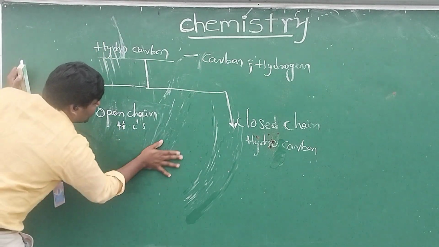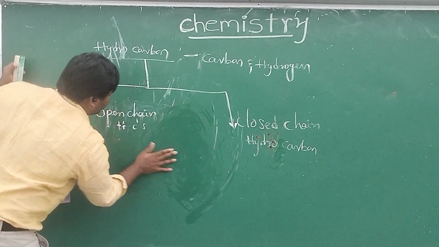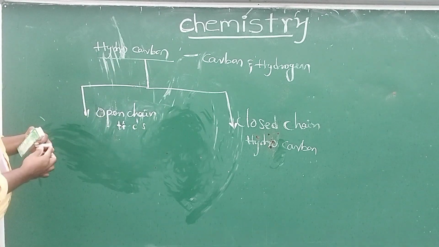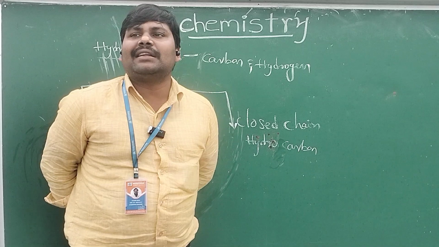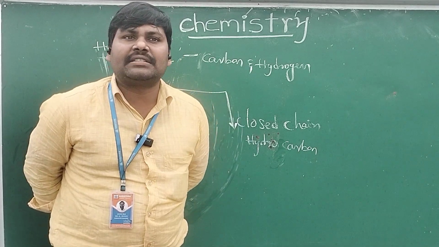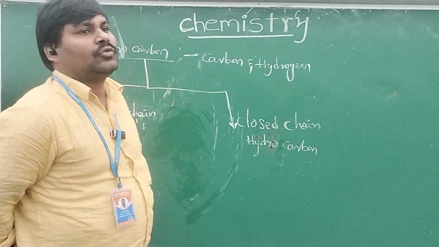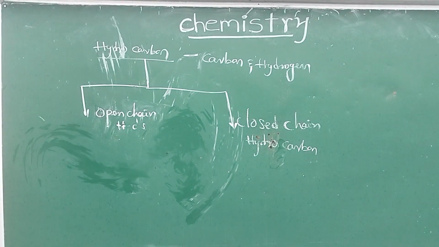The hydrocarbon in which the carbon atoms are connected with each other in a straight chain or branched chain to form a bigger molecule is called open chain hydrocarbon.